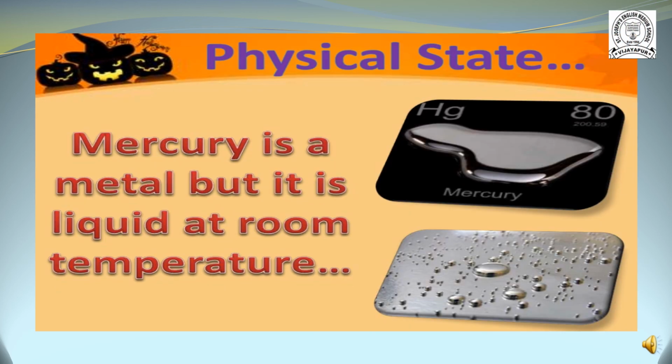Next, the physical state. Mercury is a metal, but it is a liquid at room temperature. Mercury is nothing but one of the metals. In metals, what we have seen is a high melting and boiling point, but mercury is one of the metals which at room temperature is in the liquid state.